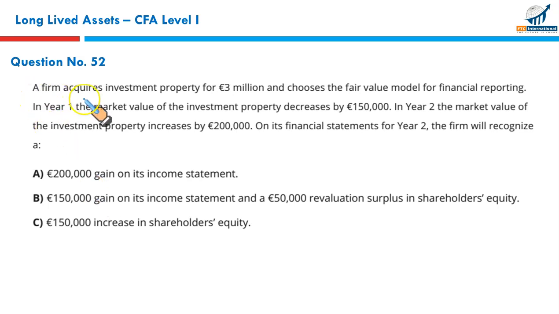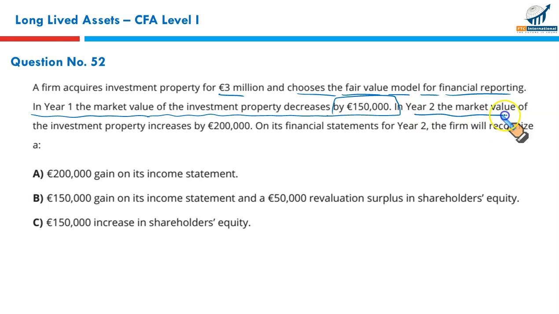Next, a firm acquired investment property for 3 million euros and chooses the fair value model for financial reporting purposes. In year 1, the market value of the investment property decreased by 150,000 euros. In year 2, the market value of the investment property increased by 200,000 euros. On its financial statement for year 2, the firm will do what?